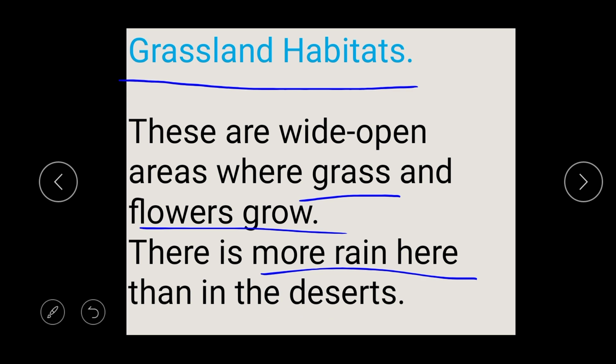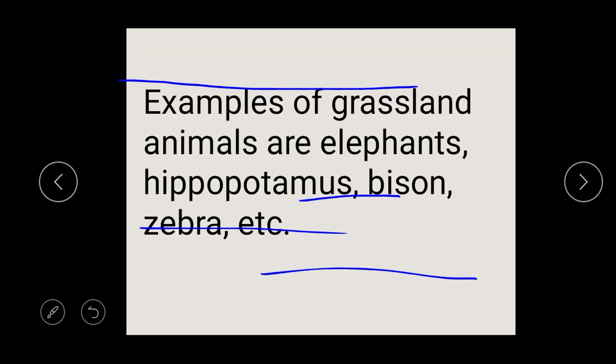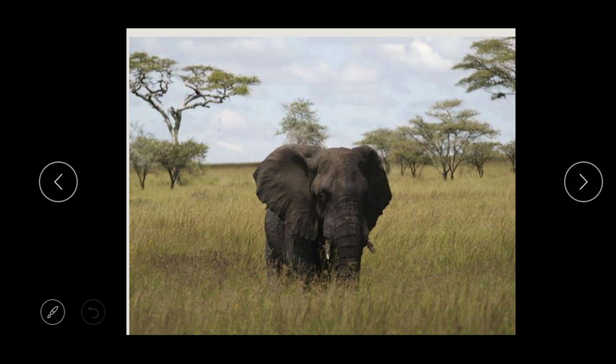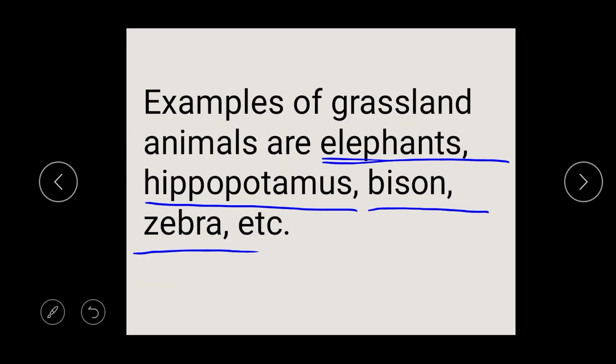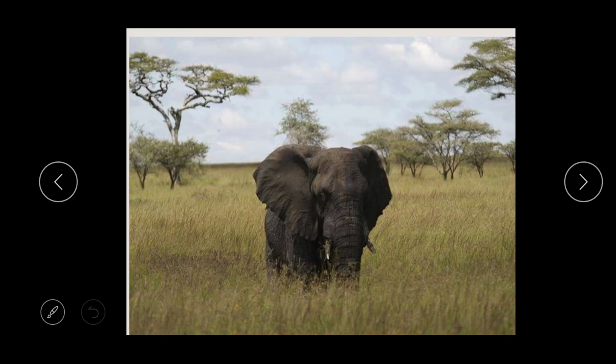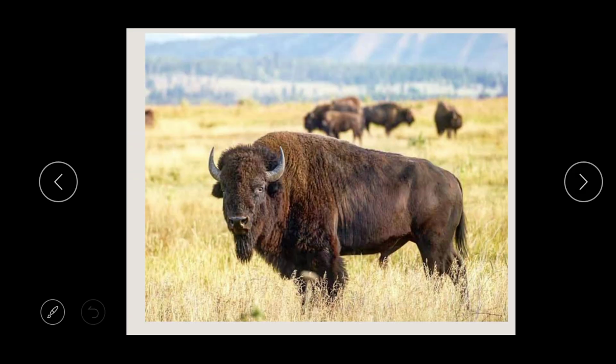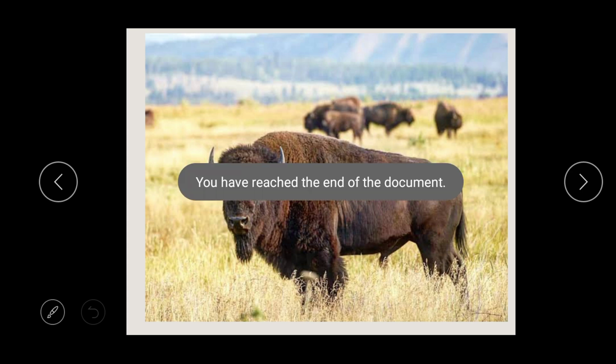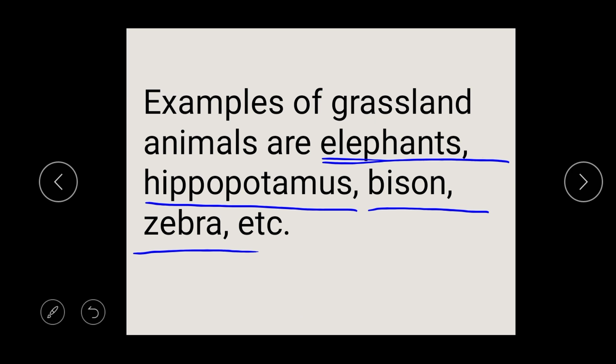So you can see more grass and flowers in the grassland habitat. You can see the elephant here, and you can see the bison, which is like an American buffalo, in the grassland habitat.